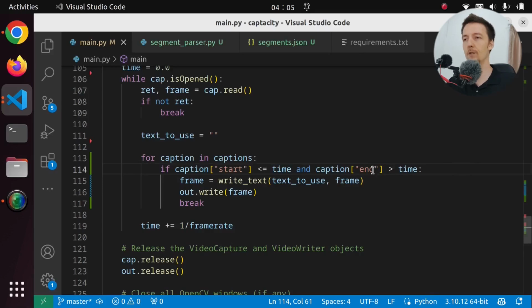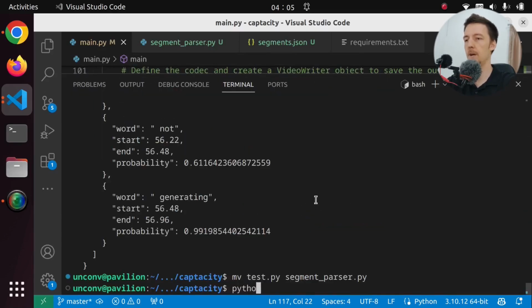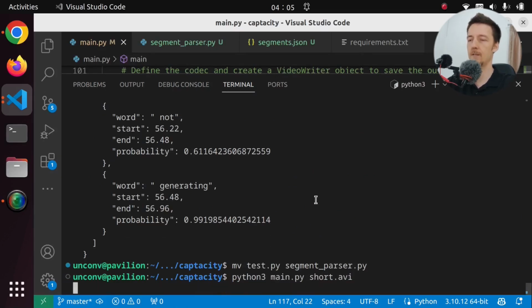So then we're only going to show one thing at a time. And we can break when we find that caption. Makes sense. Let's try and run it. Python 3 main.py and short.avi. Okay, it's done, no errors. So let's xdg-open with transcript.avi.